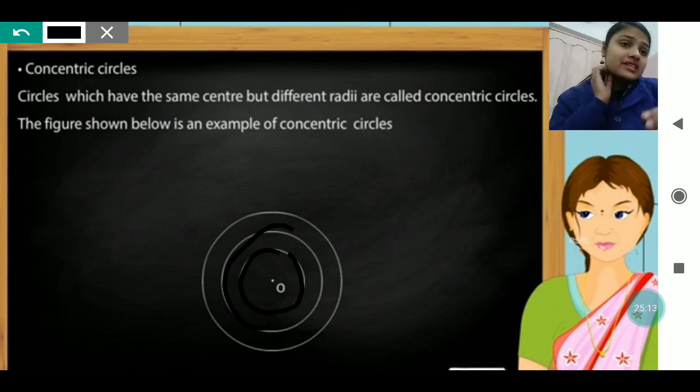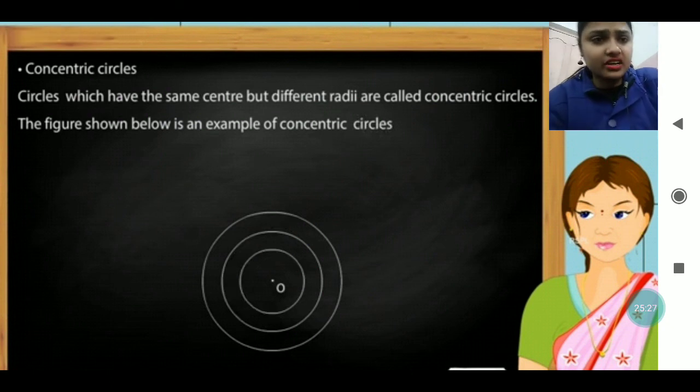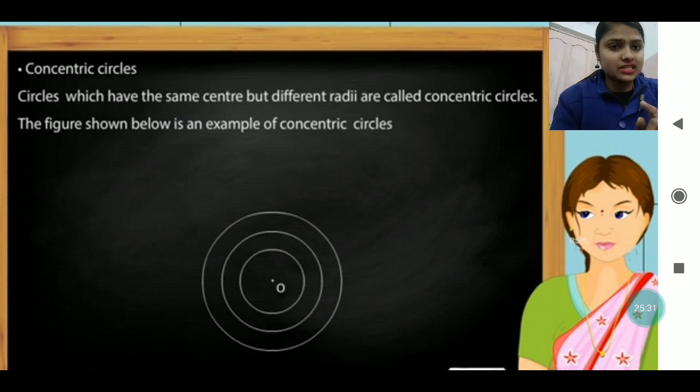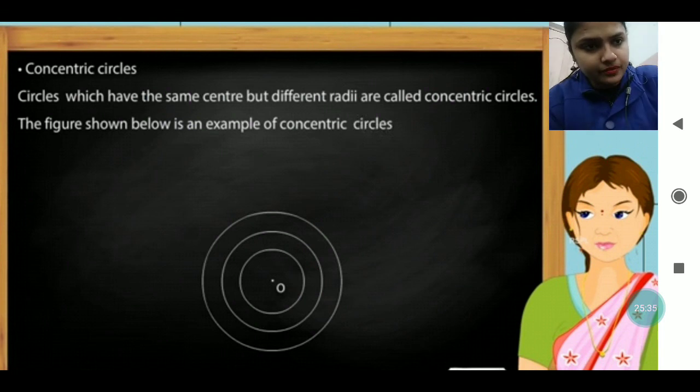So concentric circles can be formed from the same center. From the center only you are forming them, but with different radii. The radii will be different in that. In the figure you can see that from the center only we are drawing, but each circle has a different radius.